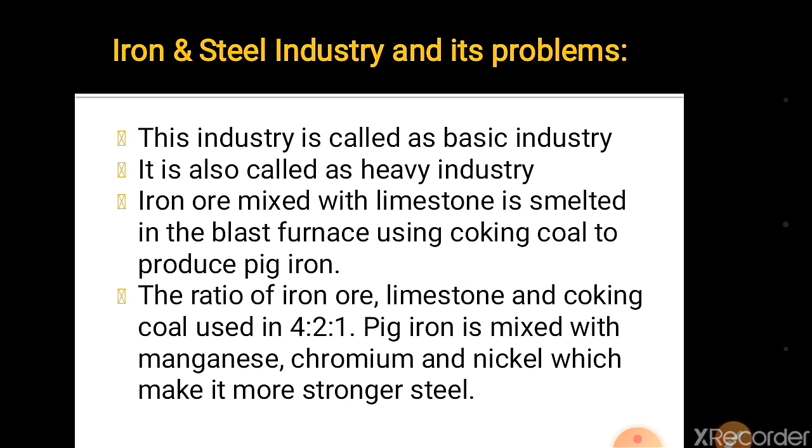The location of the steel industry. Remember, the finished goods and raw material, both things are heavy and bulky. While looking at the location, we have to think about where it could be located.